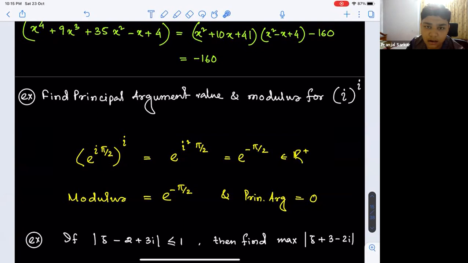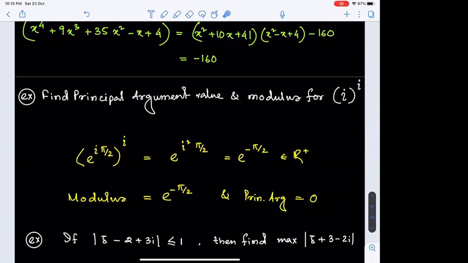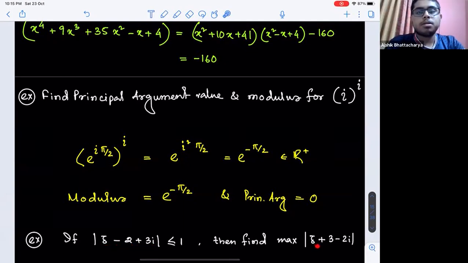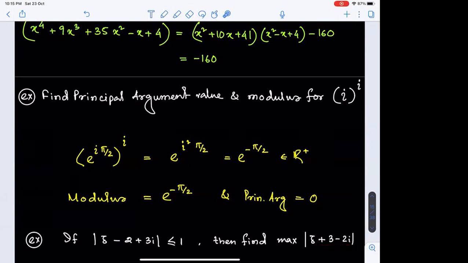Algebraic. Okay, and why do you believe that it will be easy by algebraic? Because look here, it's z minus 2 plus 3 iota, and I tried but could not do it. So yes, algebraically it's also performable, but it's much easier when you are going for it geometrically. Like, can anyone interpret what is the geometrical meaning of modulus of z minus 2 plus 3 iota?